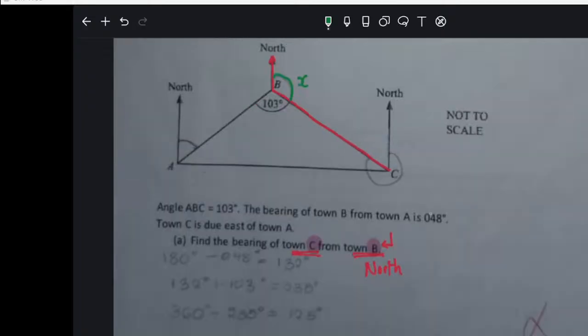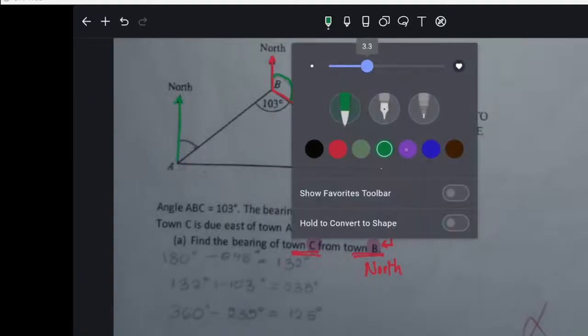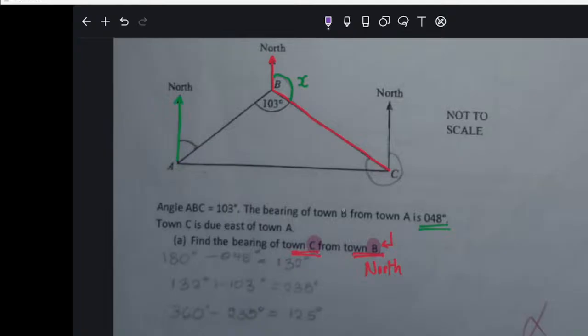Now, let's put this information which they had given us before we go. They had said bearing of B from A is this. So let's go to A. We are just writing what they've given us, the information.